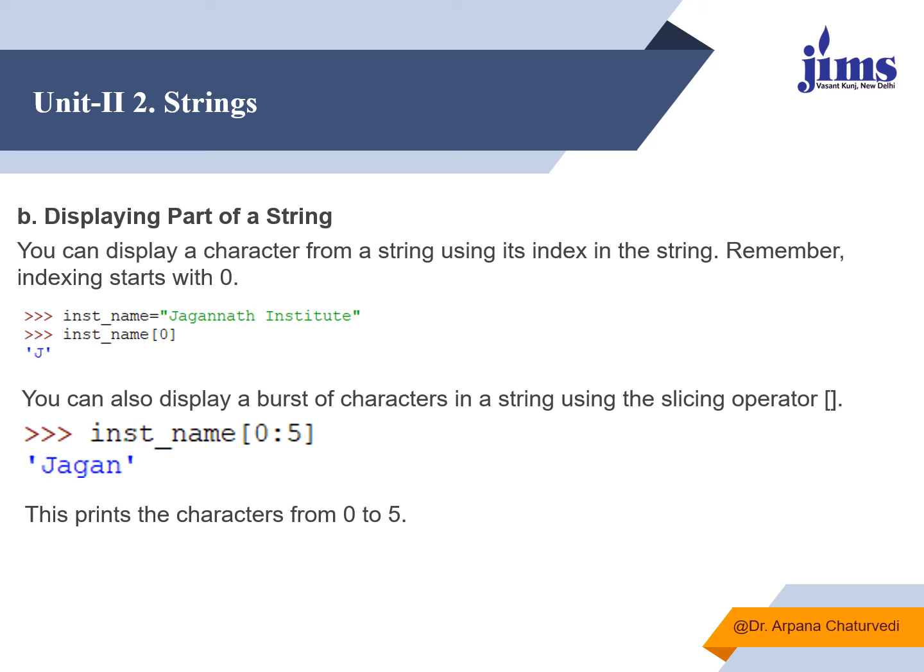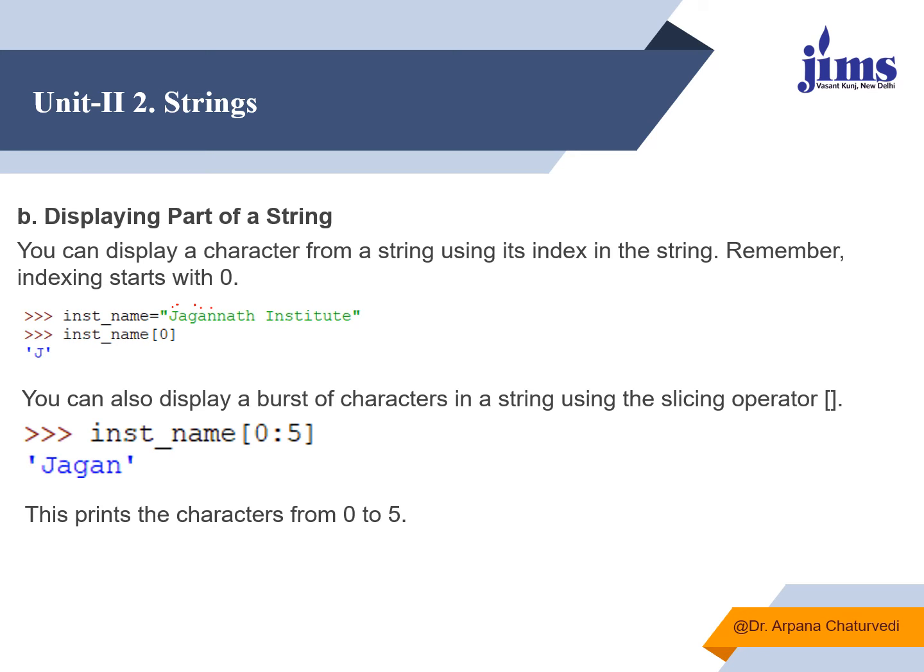A character from a string can be extracted using the index position, and the index position starts from 0, as in the case of an array. If I have stored Jagannath Institute in the inst_name variable and I want to display the value at the 0th position, it will display J. If I mention a range, starting from 0, the first 5 characters, it will count the characters: 0, 1, 2, 3, 4.